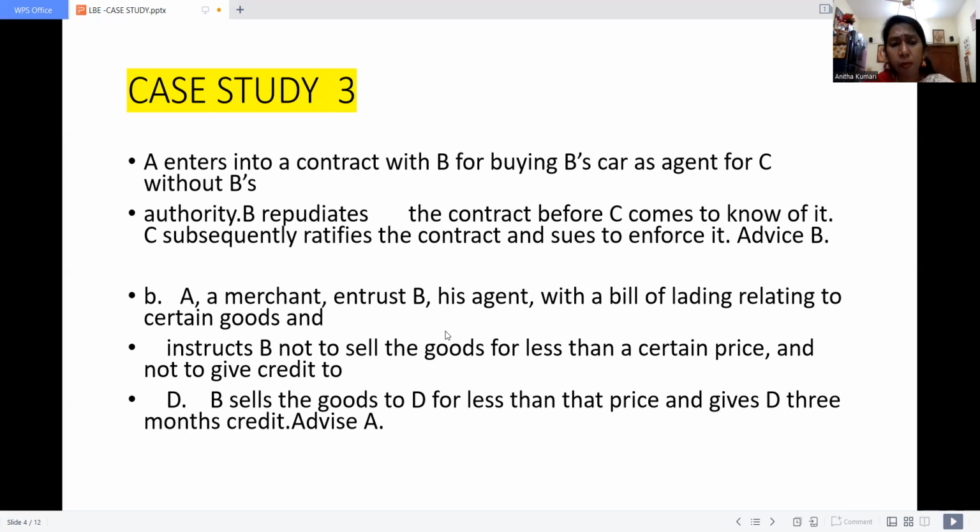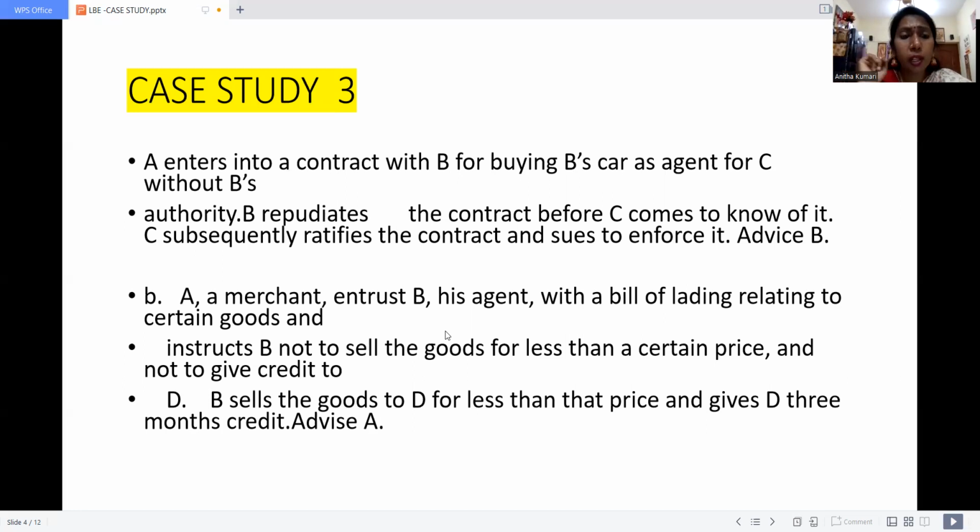He might have fixed some amount. And also, he clearly instructed that you should not sell to D on credit basis. So before the contract is created, the principal has given clear instruction to B. So already we have seen one point under the creation of agency.